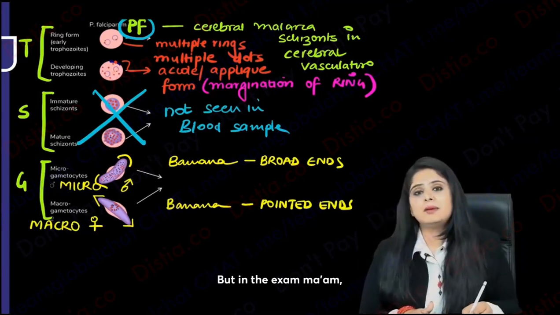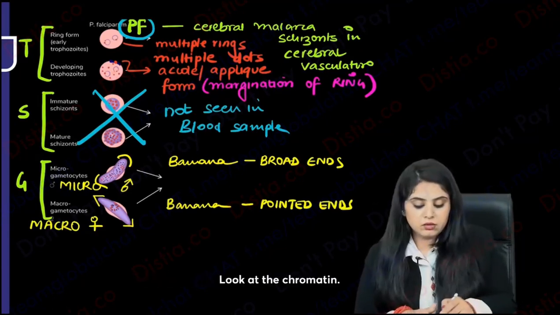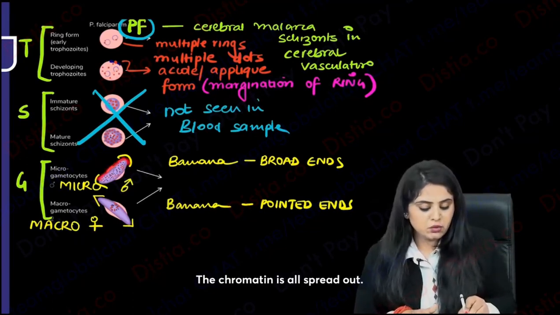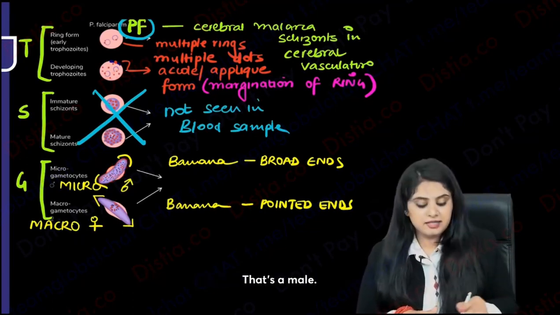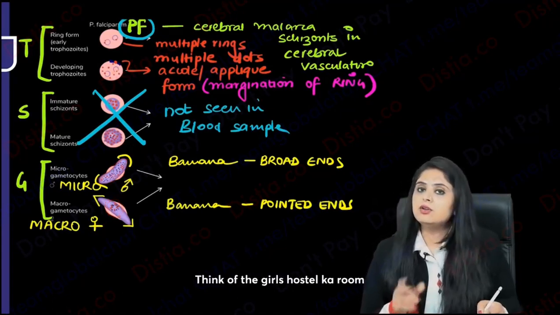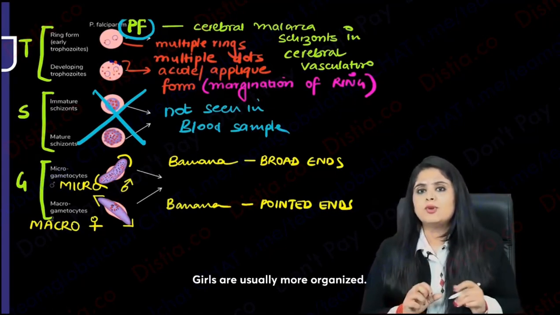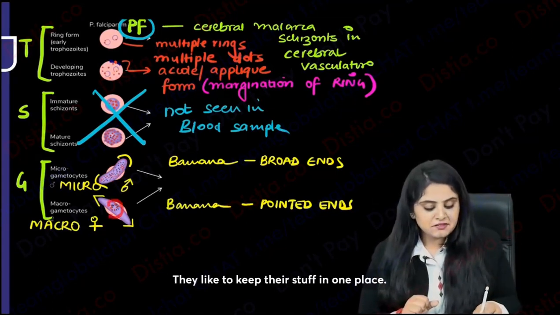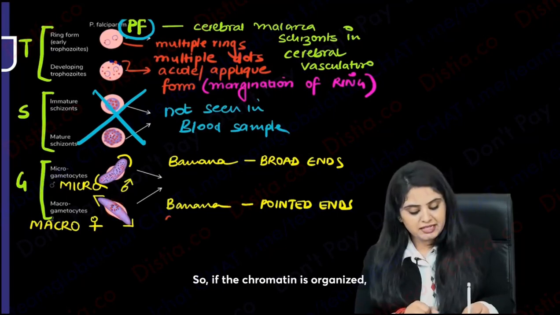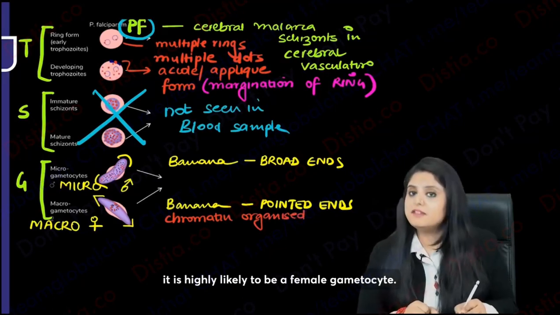But in the exam, ma'am, I will never be able to differentiate broad and pointed. Kuch aur batao. Look at the chromatin. The chromatin is all spread out, that's a male. If the chromatin is well organized, it's a female. Think of the girls' hostel ka room versus boys' hostel ka room. Girls are usually more organized. They like to keep their stuff in one place. So if the chromatin is organized, it is highly likely to be a female gametocyte.